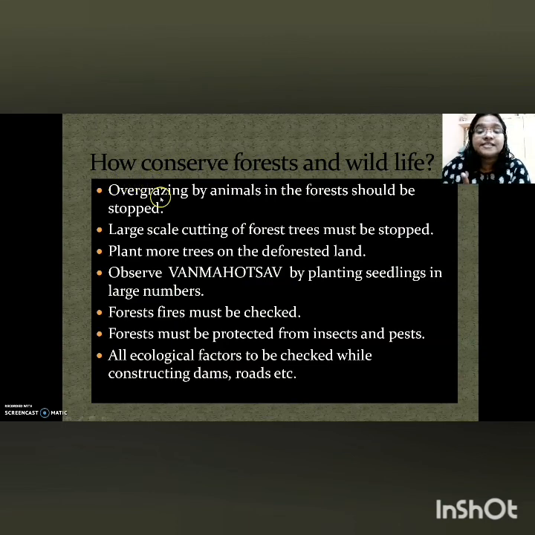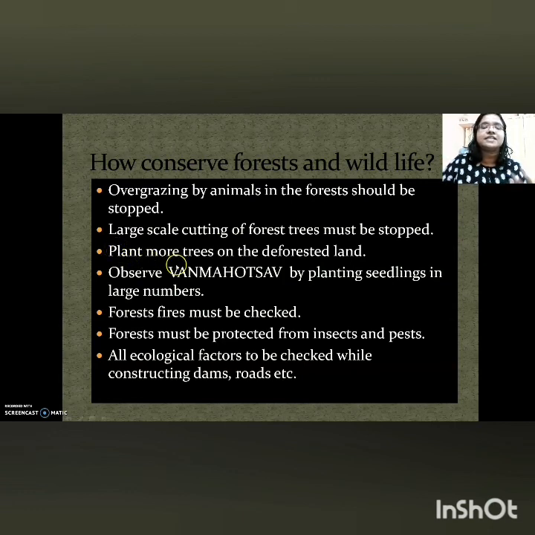First, overgrazing by animals in the forest should be stopped. And we have specific departments to conserve forest and forest products. As a responsible citizen, everybody has the responsibility to protect our forest, either by stopping the cutting of trees or by planting more trees. So the large scale cutting of forests must be stopped. And not only that, if any deforested land is there, as citizens we have the responsibility to plant more and more trees.